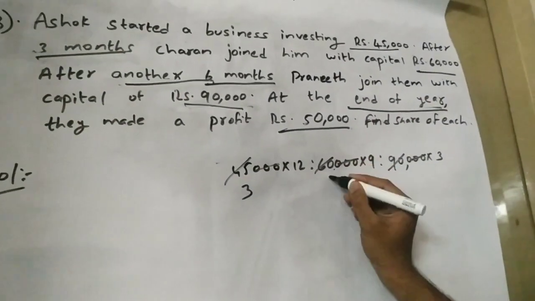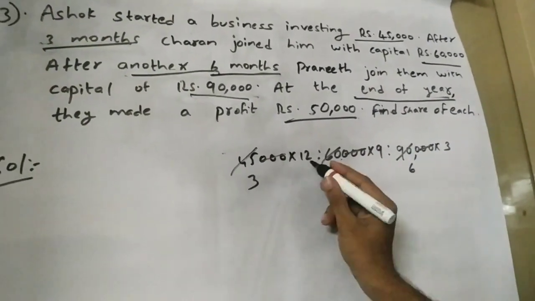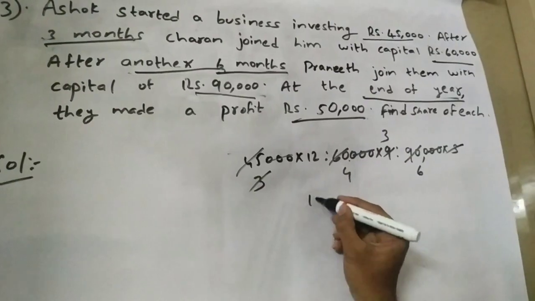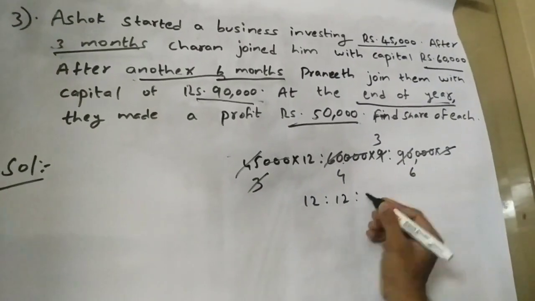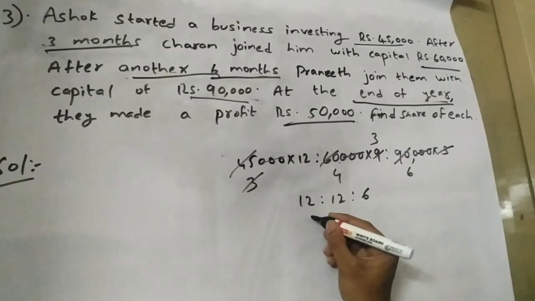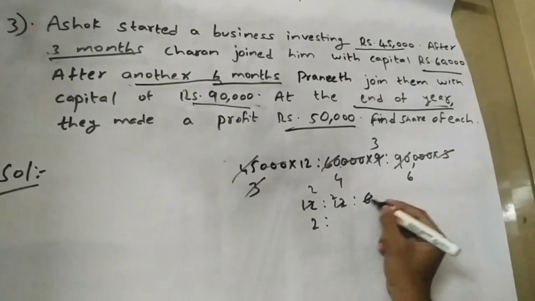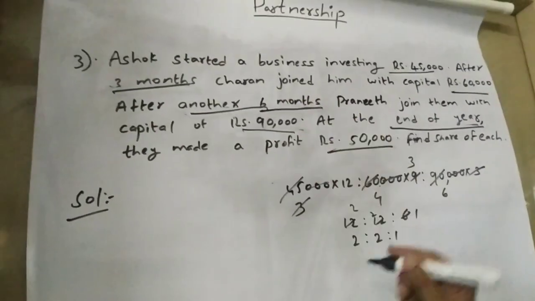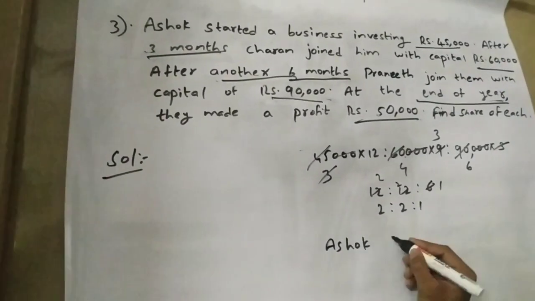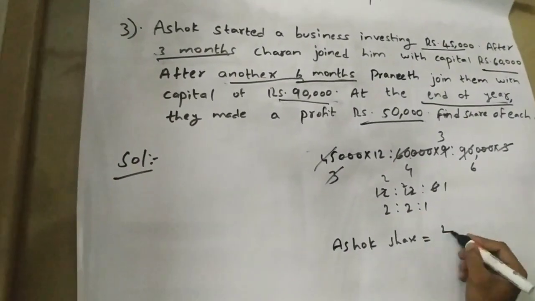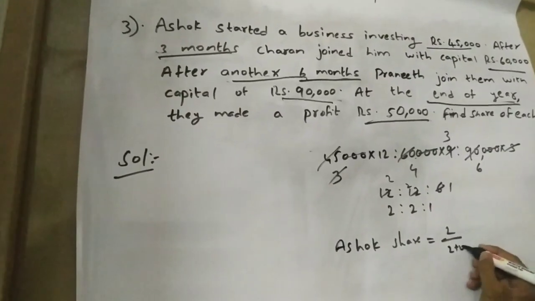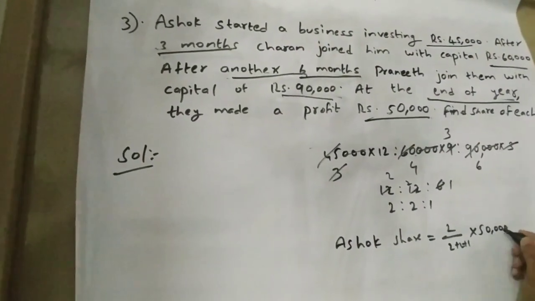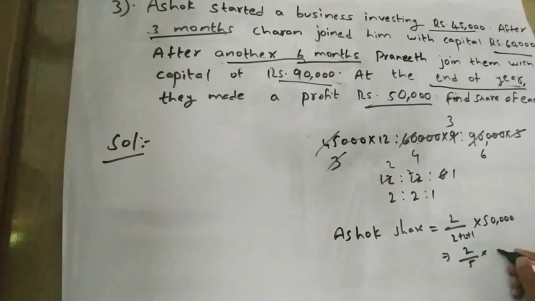15 threes, 15 fours, and 15 sixes. These 3 ones, 3 threes, 3 ones. So 12 is to 4 threes, 12 is to 6. 6 twos, 6 twos, and 6 ones. So the ratio of their investments is 2:2:1. So Ashok's share is equal to 2 by the total share, 2 plus 2 plus 1, into the total profit they have made, 50,000. That is equal to 2 by 5 into 50,000.